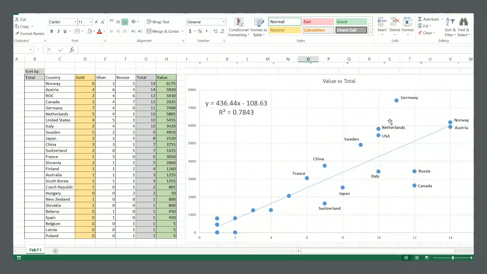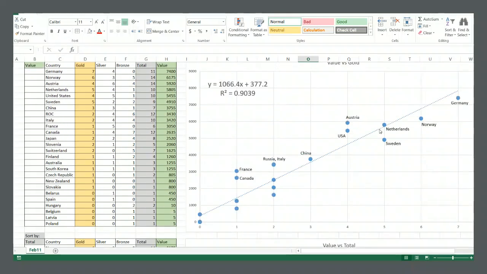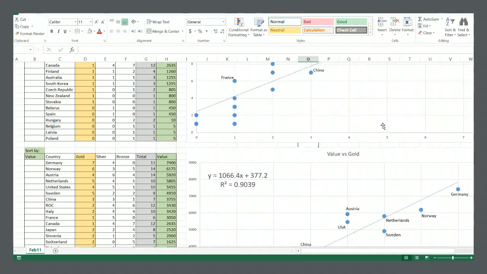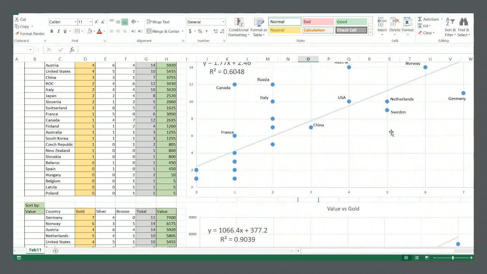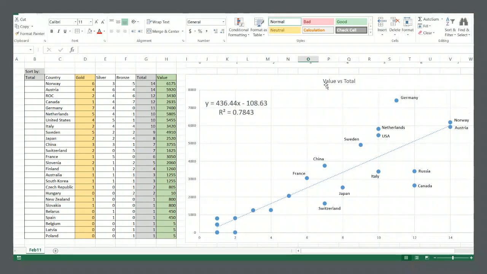Now what's interesting is if we look at the runner-up group, this cluster here, we see Sweden, Netherlands, United States. So we see Italy here, which was lower down on the graphs before. We see the United States and Sweden, which were also pretty high up there. We also see the Netherlands. Now, in the previous graphs, we saw Netherlands among the runners-up as well. We don't see Italy there, but when we look at values versus total, Italy starts catching up. Same with Russia, same with Canada.